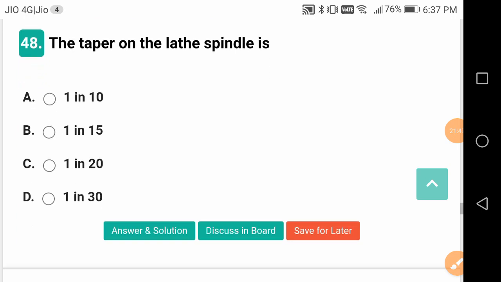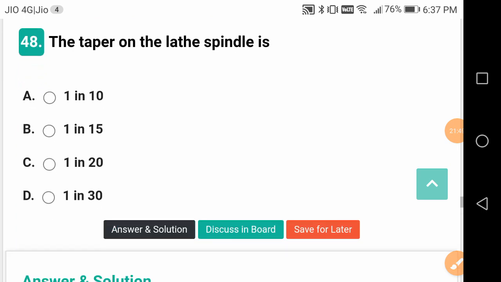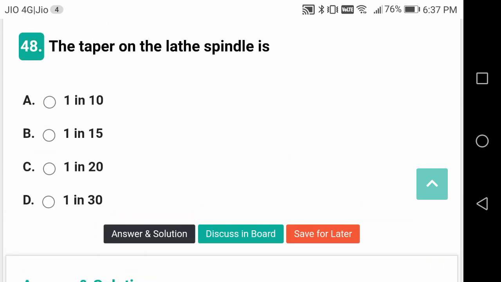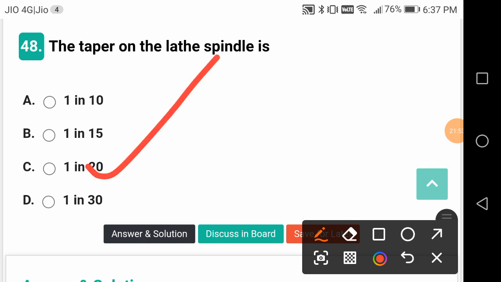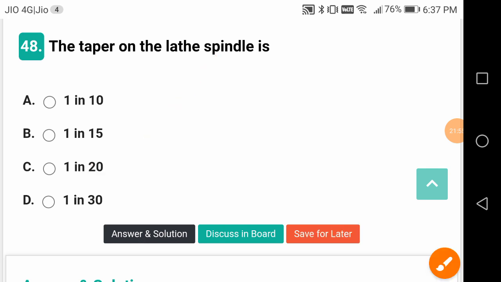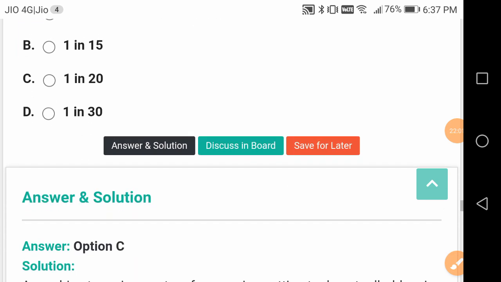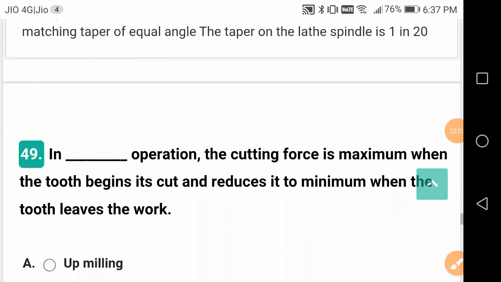The taper on the lathe spindle is, once again, a good question. It is 1 in 20. What is the meaning of this? In 20 mm, there is going to be a 1 mm decrease in the dimension along the length of the piece, workpiece or bar or whatever it is.